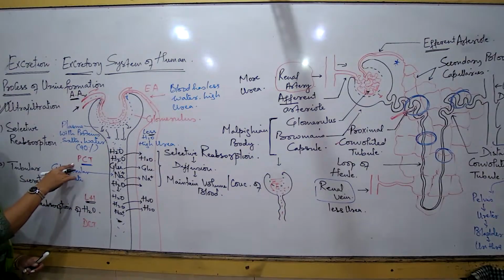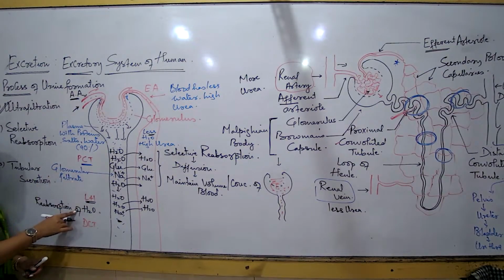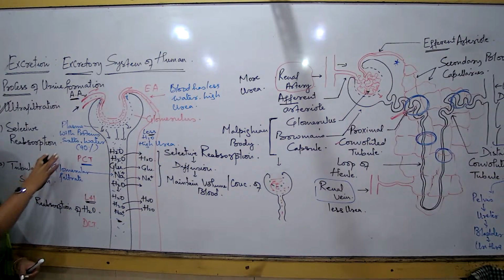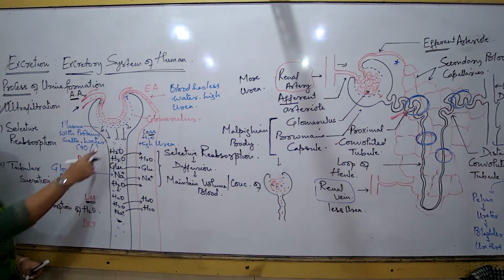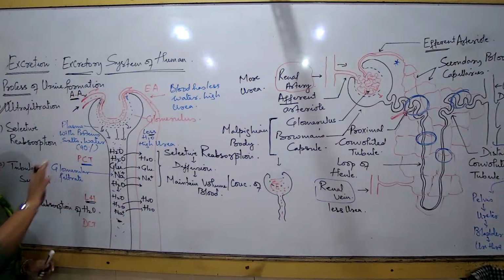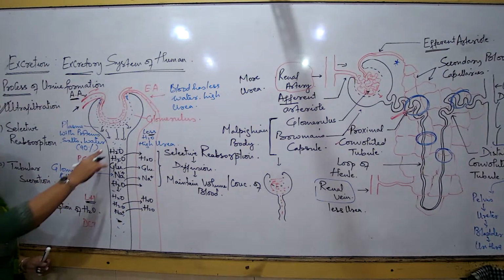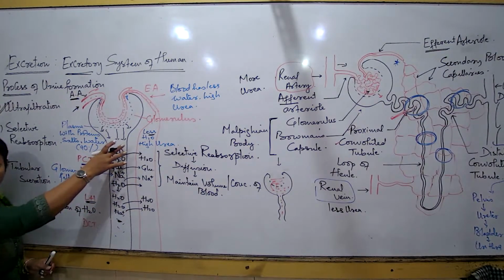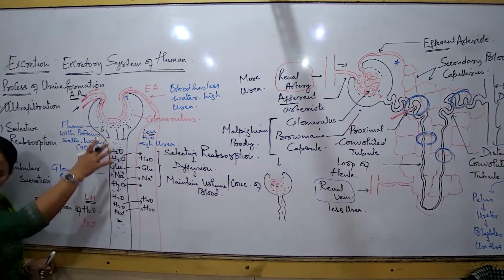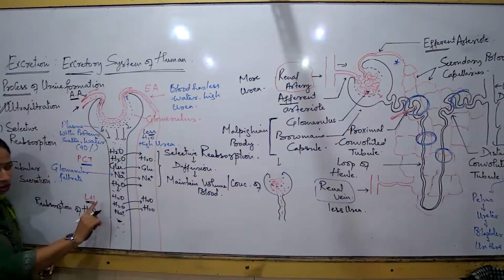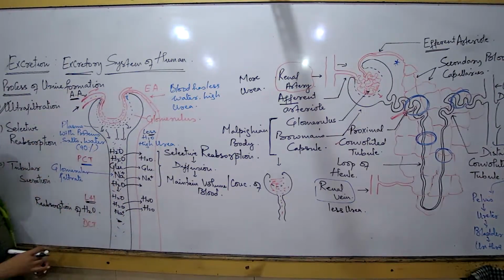But maybe in your school your teachers may not use these words, or else in certain schools they do teach. अगर नहीं है, then you use those terms, not a problem. Marks deduct कभी नहीं होता है. But in case you forget those terms, then you should write in the upper parts of the nephron. So in the first major part of the nephron, में selective reabsorption होता है. And now we are going to talk about secretion.